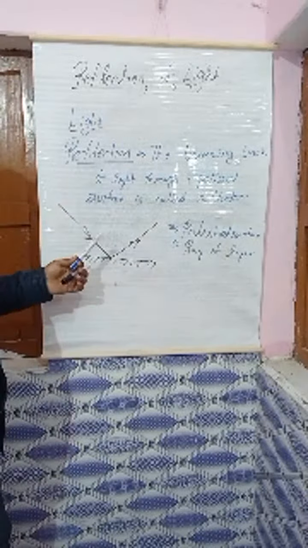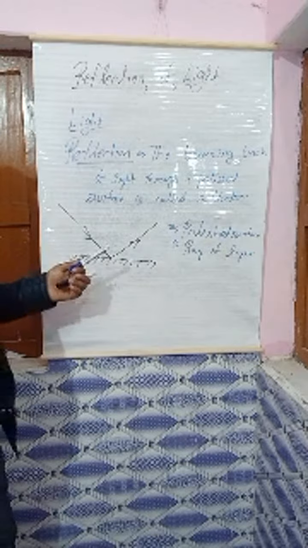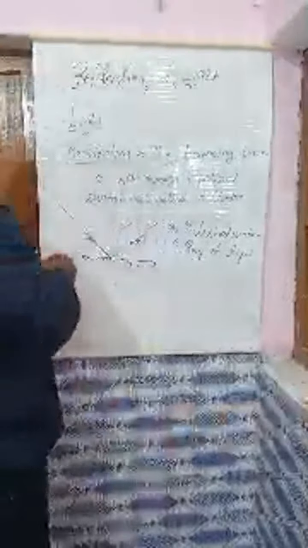I think that would be understood to you. Next, we have to understand the types of surfaces and what type of reflection will occur.